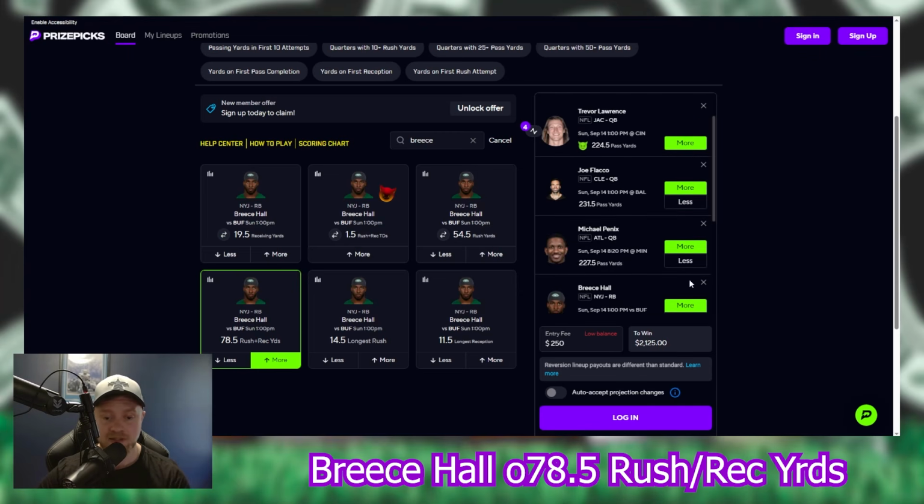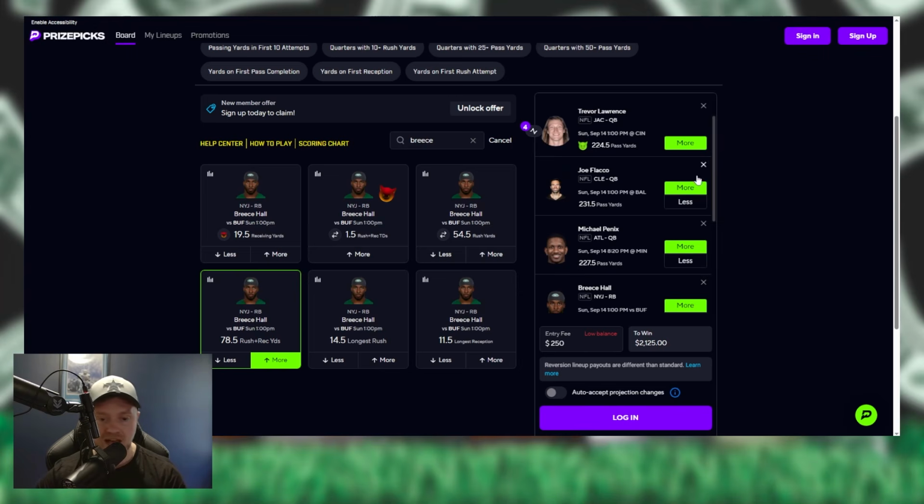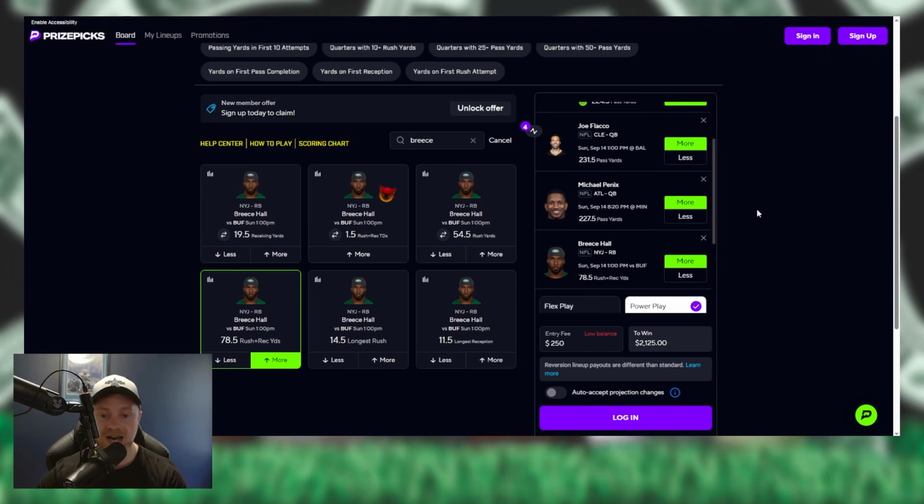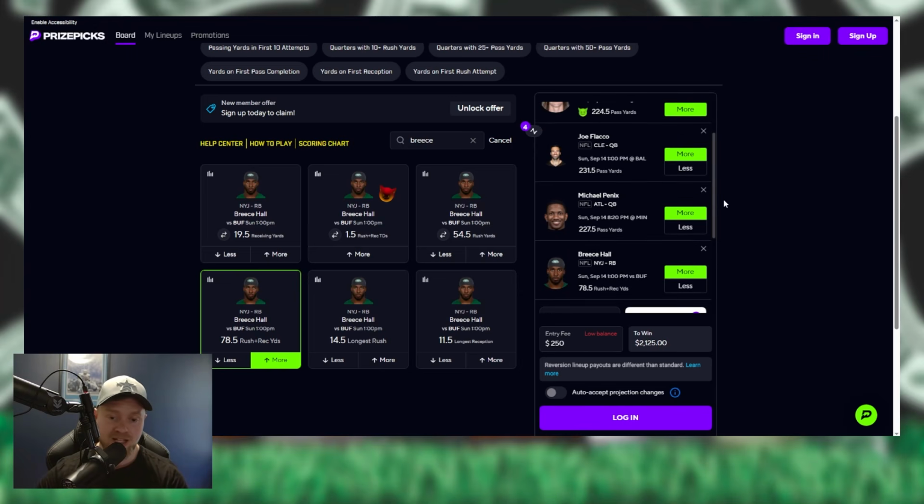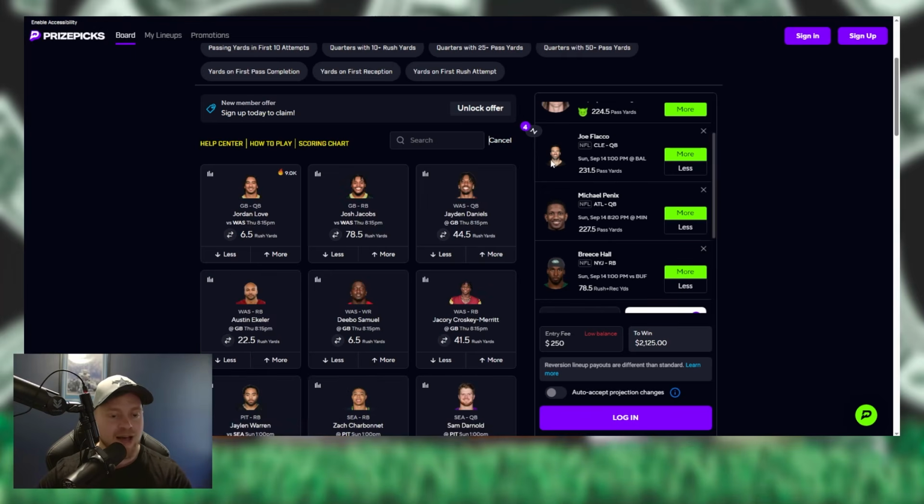If you want to lock it in, you guys can compare these into double ups if you want. You could take T. Lawrence with Flacco and then Penix with Breece Hall. You can mix and match them however you want. You can play them in 3-mans, take one of them that you don't like out. If you don't like Trevor Lawrence, take him off, play these in a 3-man. You guys can do what you want with them, but that's what I like. That's my opinion on all these games. It is subject to change. Take this with a grain of salt. This is early in the week.